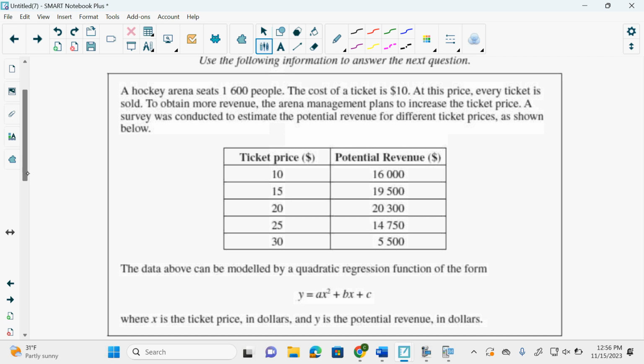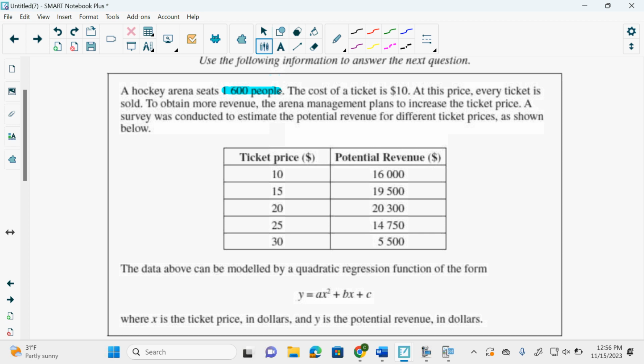Everyone's paying attention, right? Because we have rationals and polynomials on our test tomorrow. So we can do well on this. We're practicing. A hockey arena, 1,600 people. That's max, right? No matter what, at maximum, this arena can fit 1,600 people. Does that mean it's actually going to hold 1,600 people? No. It means at maximum, if I sat someone in every single seat, 1,600 people, perfect.